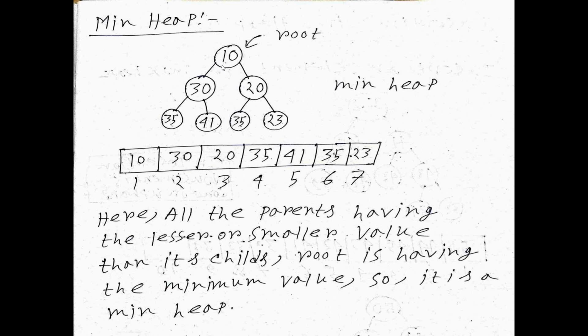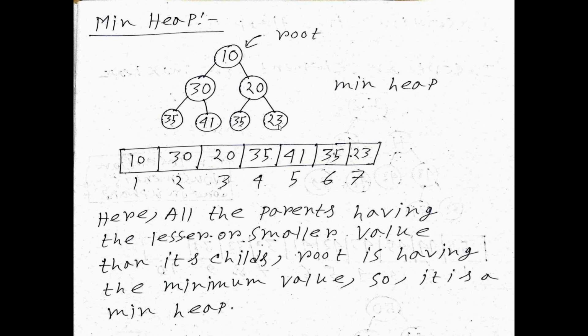10 is the root, and the parent is smaller than 30 and 20, that means the left child and right child. Now if you come to the left subtree, 30 is smaller than 35 and 41. Same way, if you go to the right subtree, 20, the parent, is smaller than its left child and right child: 20 is smaller than 35 and 23. Yes, all the properties are maintained here.